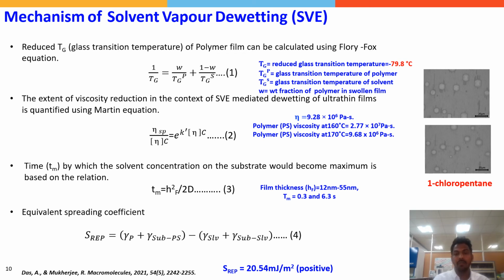Therefore, it can be confirmed that the dewetting occurring in solvent vapor exposure is actually a dewetting of pure solvent on a substrate which is covered by the polymer floating in solvent in a swollen or dissolved state.